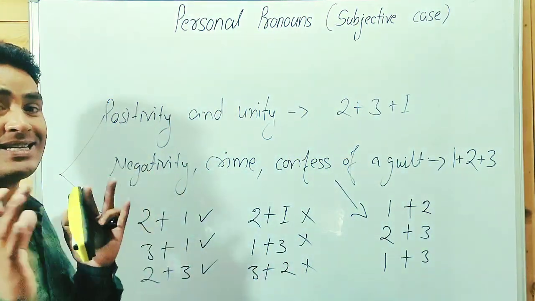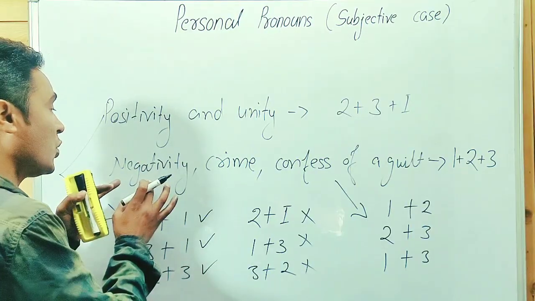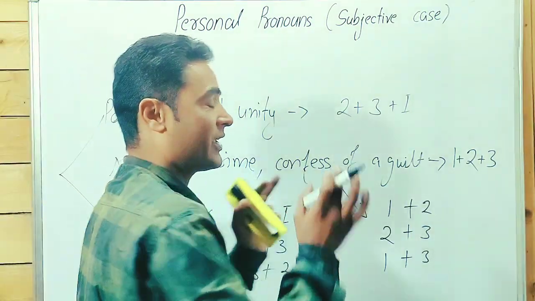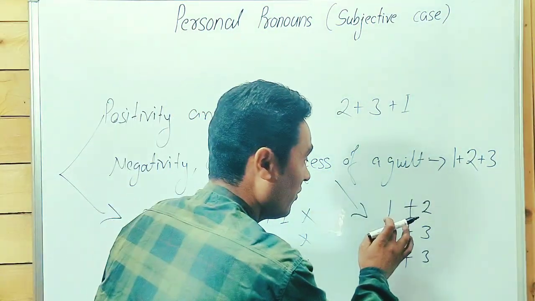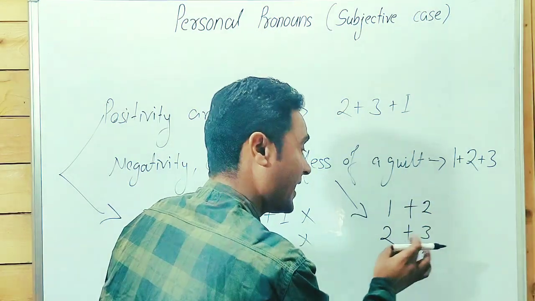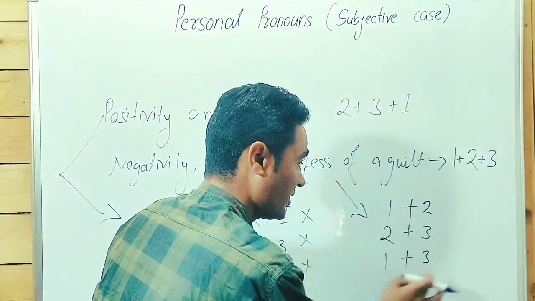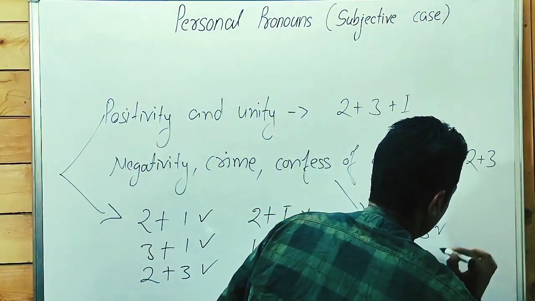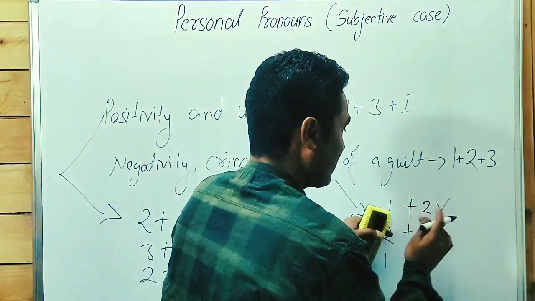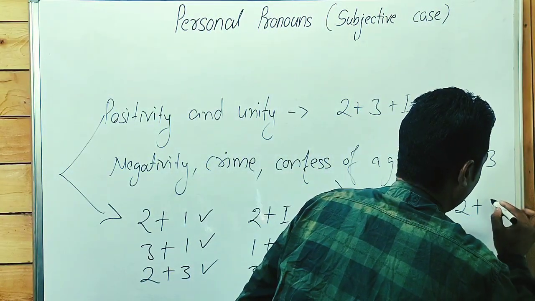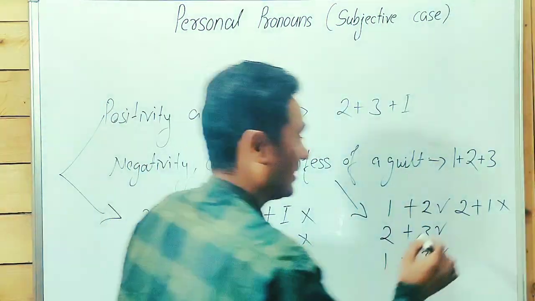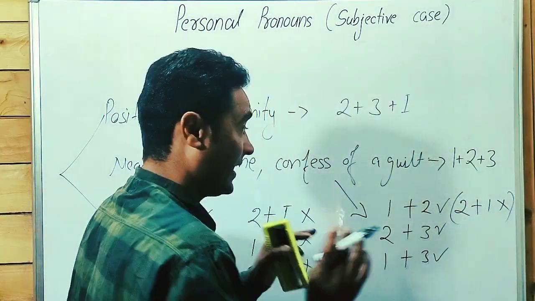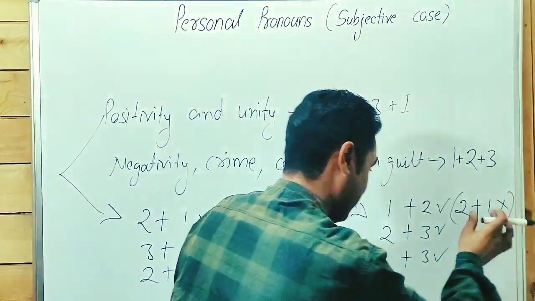When the sense of the sentence shows negativity, crime, confession of guilt, etc., we use first person, second person, third person. After that, first person, then third person. But we don't write second person after first person, guys, point to be noted. These are correct, but we don't write second person after that first person. It will be incorrect. This is an incorrect pattern.